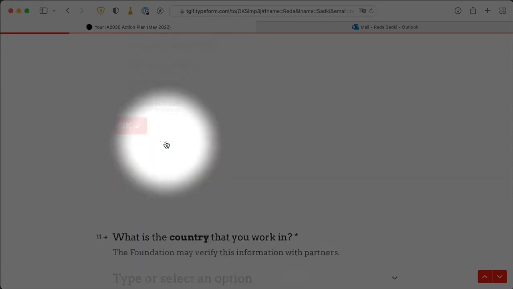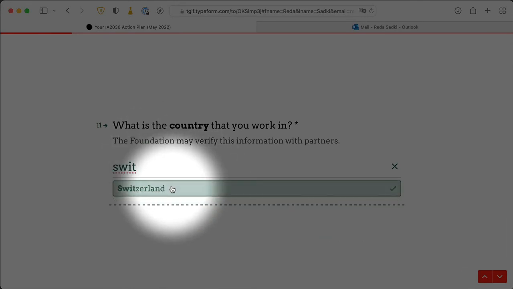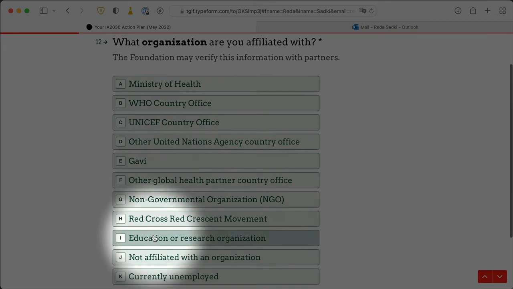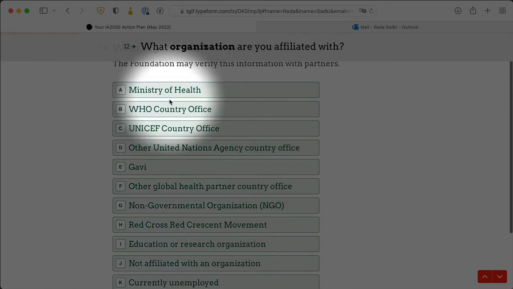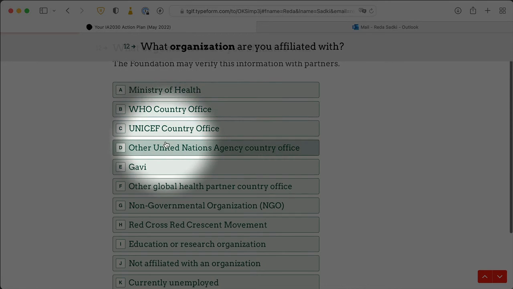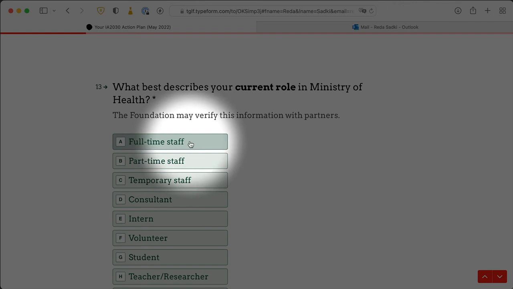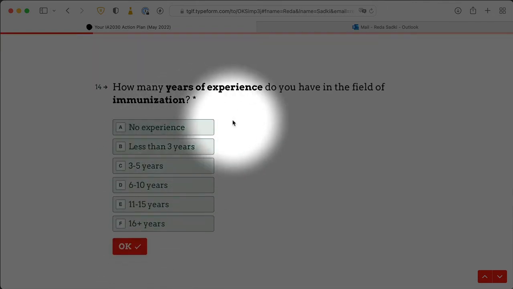So let's say I work in a health facility and I work in Switzerland. I'm associated with, here you can choose. So you should be able to find something that fits. So let's say I work for the Swiss Ministry of Health and that I'm full-time staff. So again, you can quickly zip through these.